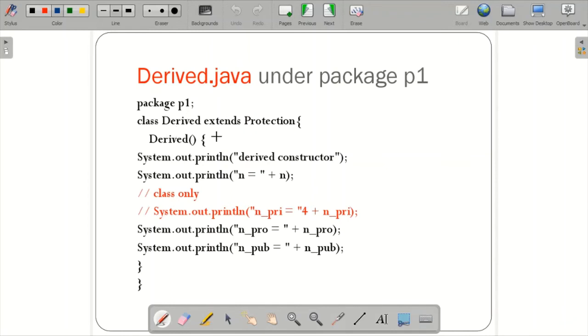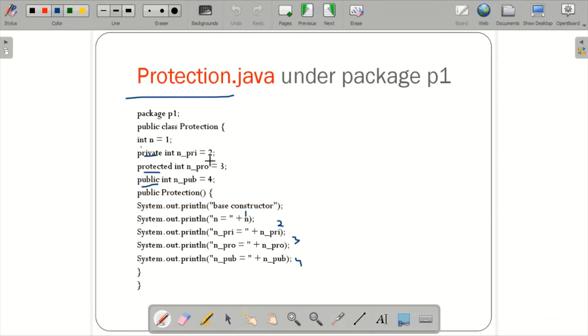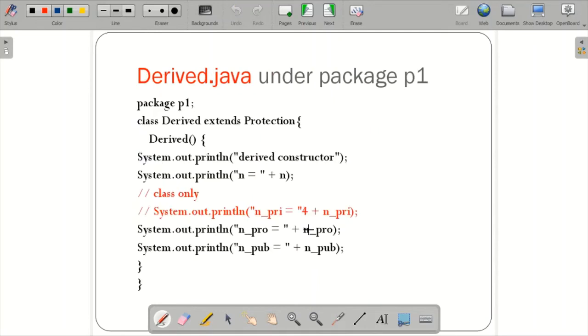When you write class Derived extends Protection, it will fetch all these data, inheriting all except the private, if you remember. Because private is allowed only within this class, whatever the private data, int n_pri = 2, it is only allowed within the base class itself, whereas in the derived class it will not be allowed.